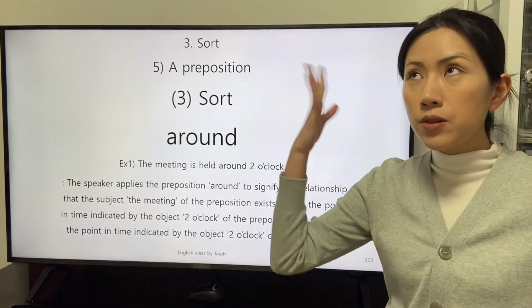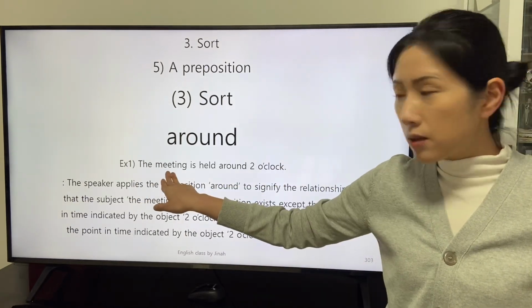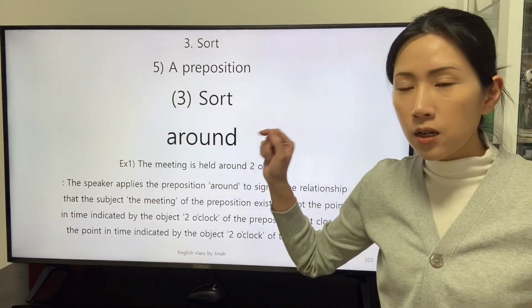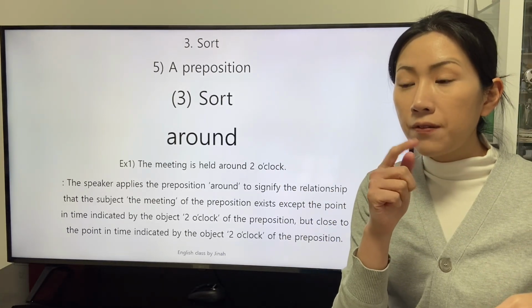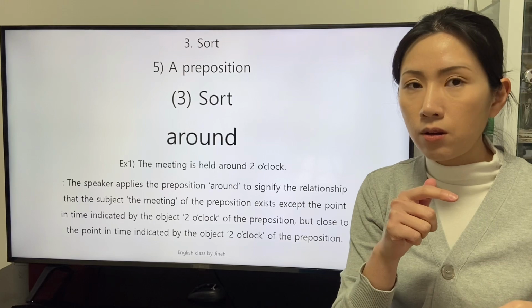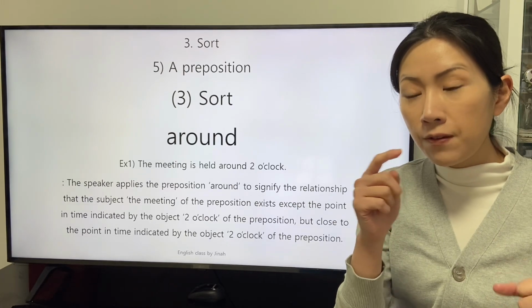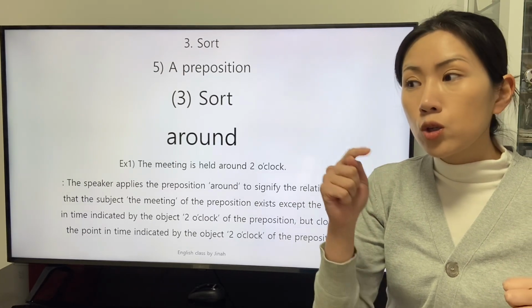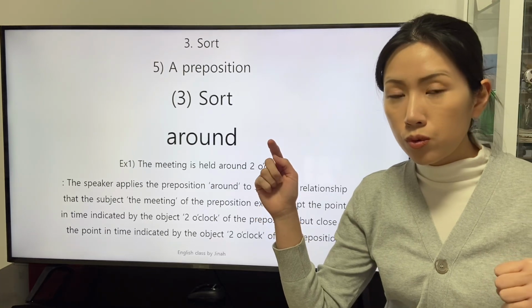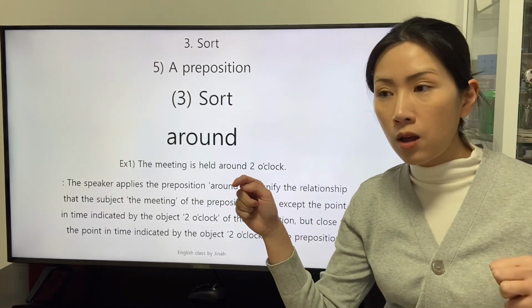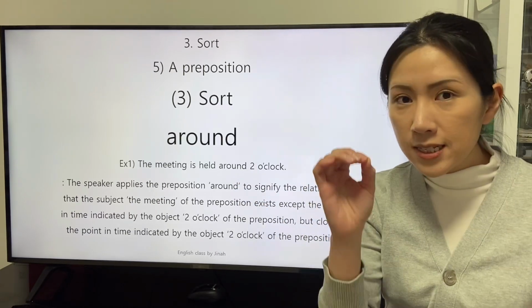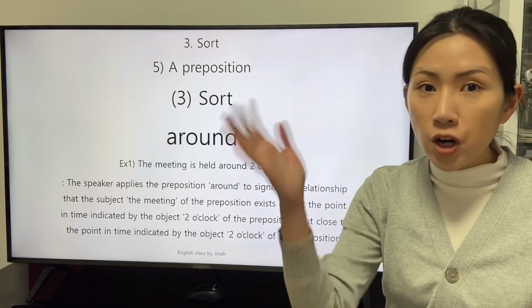We can think of the meeting is held at 1:58, 1:59, 2:01, 2:02, but not 2 o'clock sharp.